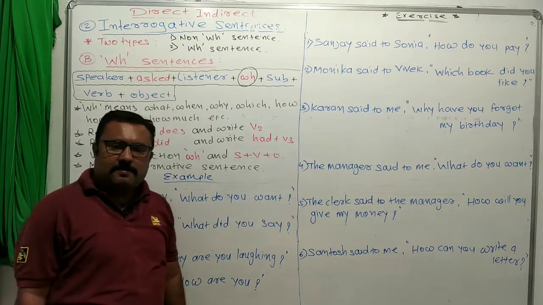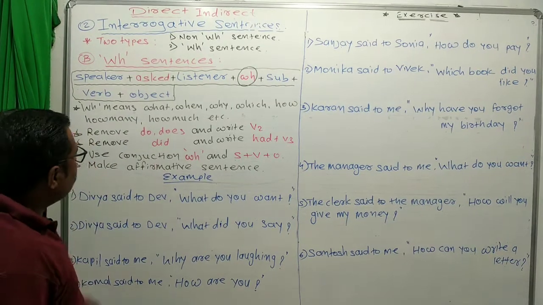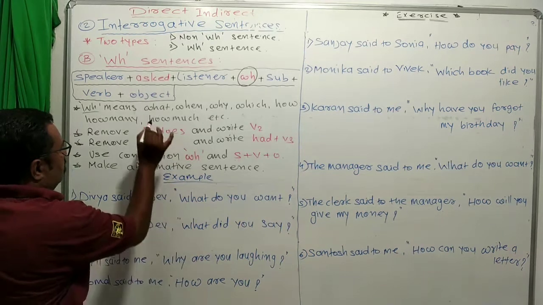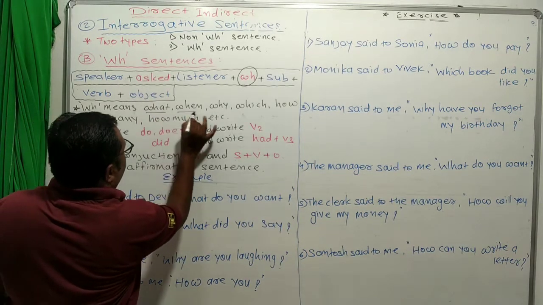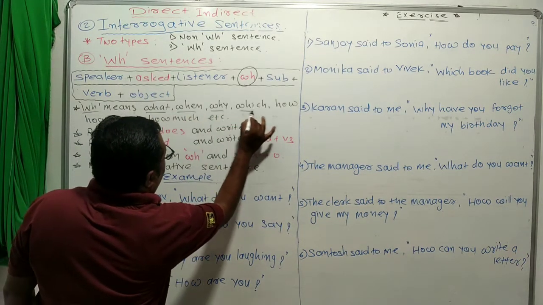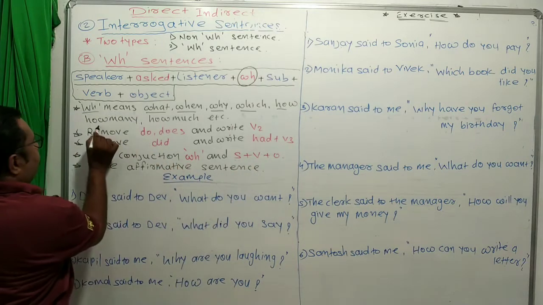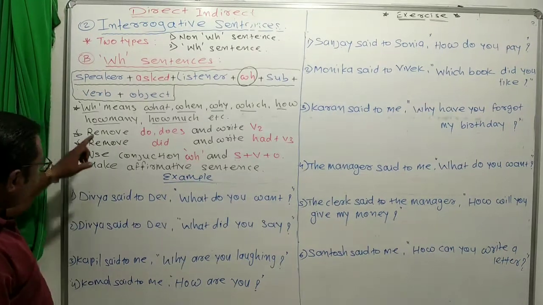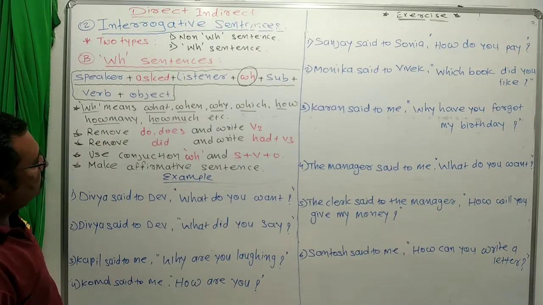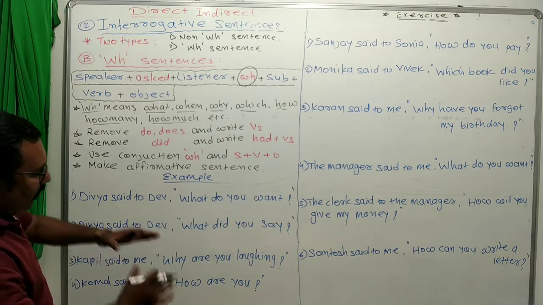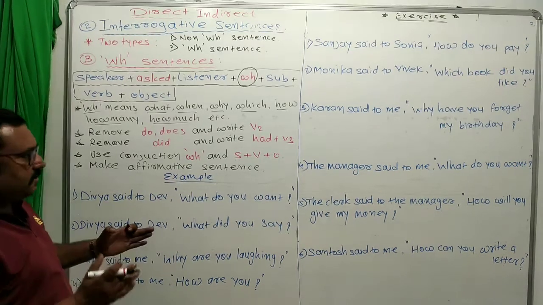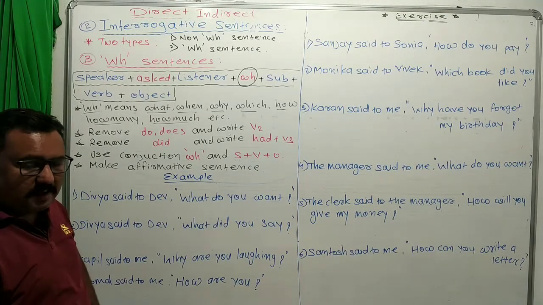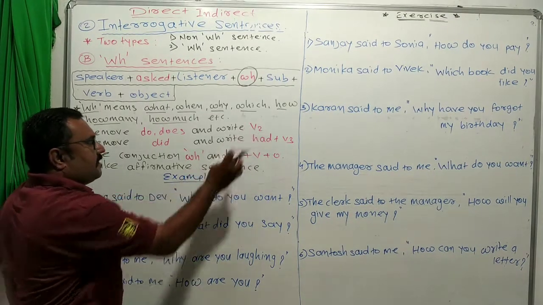Before we start the topic, let's discuss the rules. WH means what, when, why, which, how many, how much, etc. Remove do or does and write the V2 form. When we see do or does in an interrogative sentence, we have to remove do, does, and we can write V2.